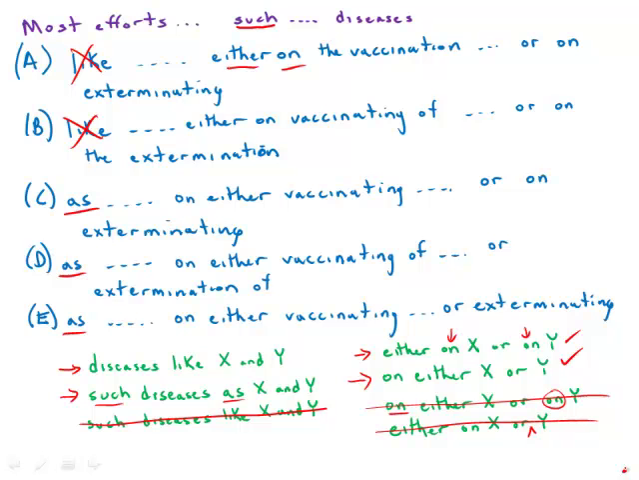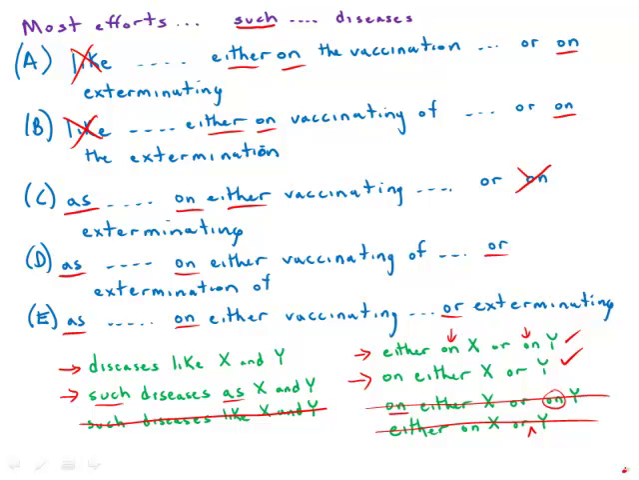So let's just look how that's handled. Either on or on, that's correct. Either on or on, that's correct. On either or on, that's incorrect. So, turns out only C has that construction incorrect.